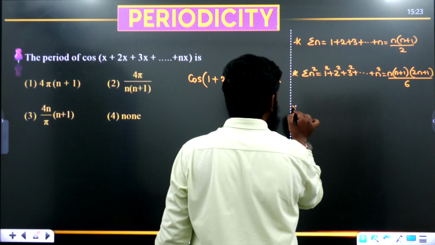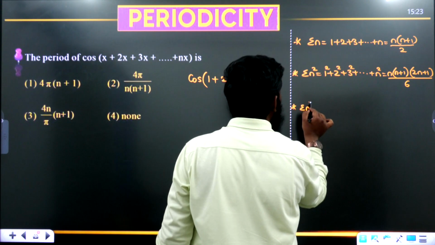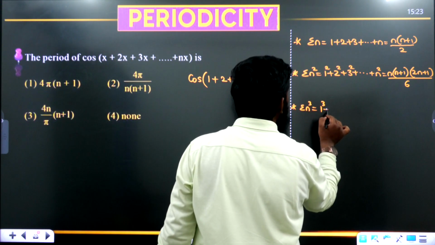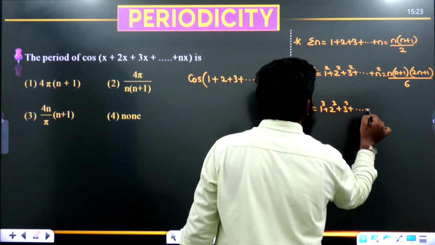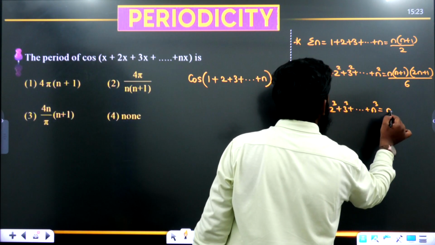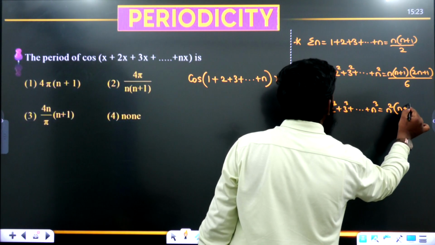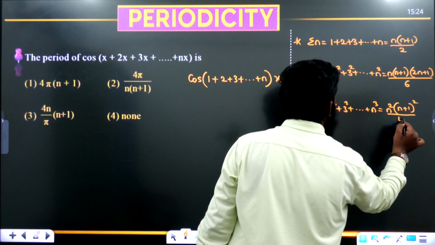Now similarly one more formula, sigma n cube is equals to 1 cube plus 2 cube plus 3 cube plus so on up to n cube is equals to n square into n plus 1 whole square divided by 4.